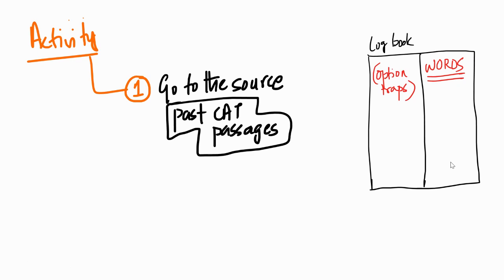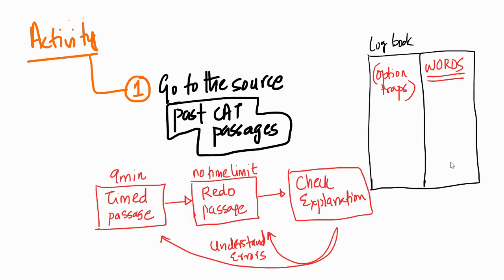Now for this to happen, what you need to do is take the passage. The first time you take it is as a timed passage, right? Nine minutes or eight minutes or ten minutes, whatever it is, a timed passage. Now don't jump to the explanation. Once you've taken a timed passage, then you redo the whole passage without any time limit. Here you are reading the passage really well. If you don't know the meaning of a word, you could check it, understanding every single paragraph once again, and then look at all the questions once again. And then you check the explanation.